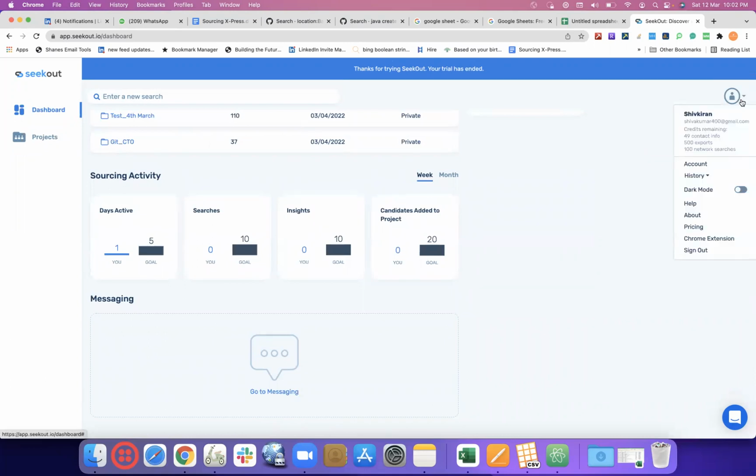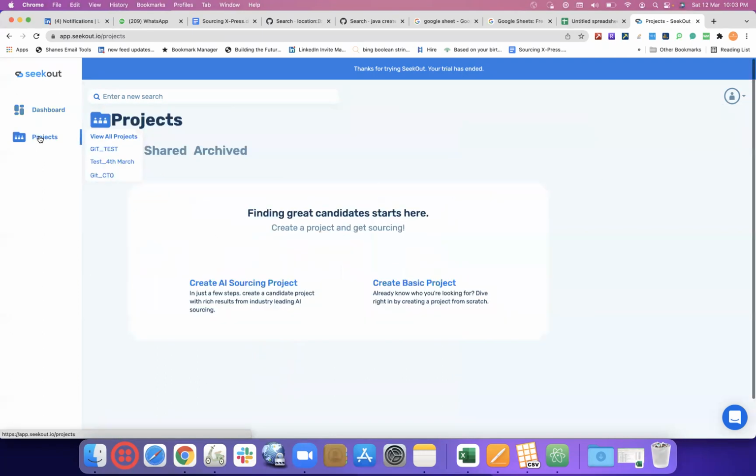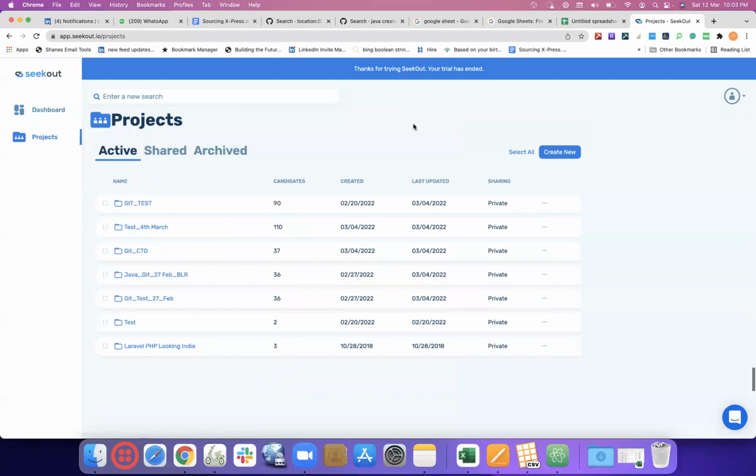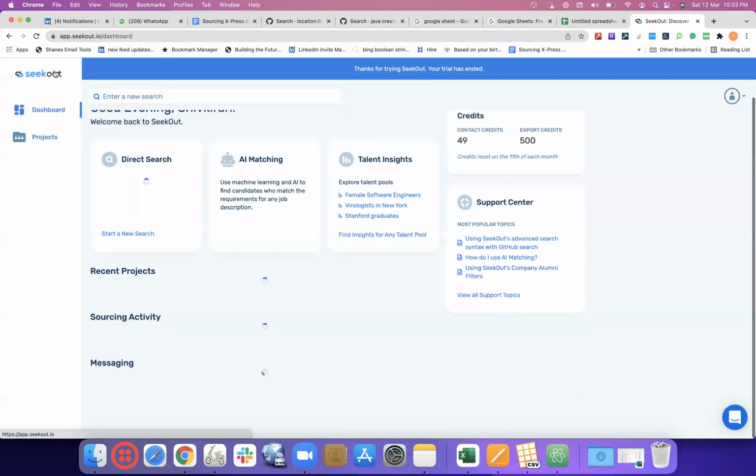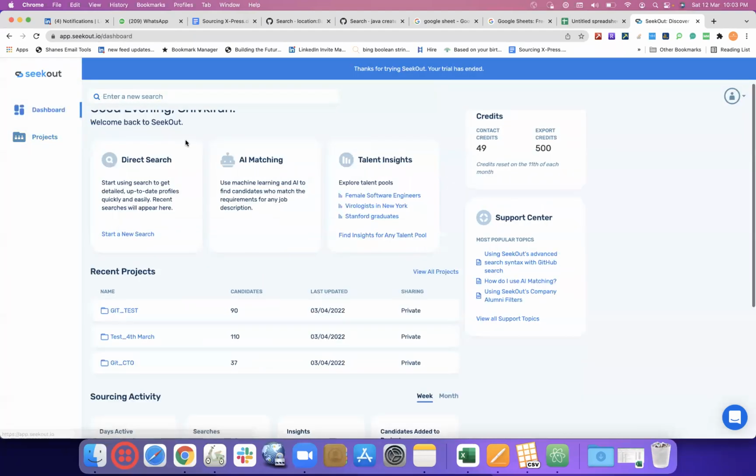So this is again with my personal email ID, Shivkumar400. Credits remaining 49, contact info 500, export 100, network searches. All right. So now let's say we just go to projects. After going to projects, I would say create a new project. So SeekOut, log in. You have this page.